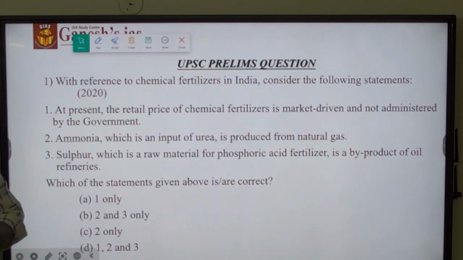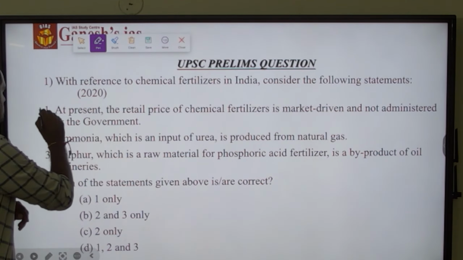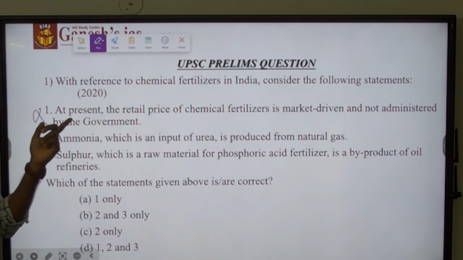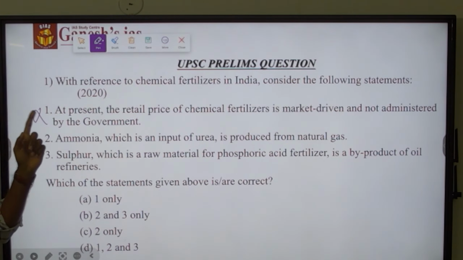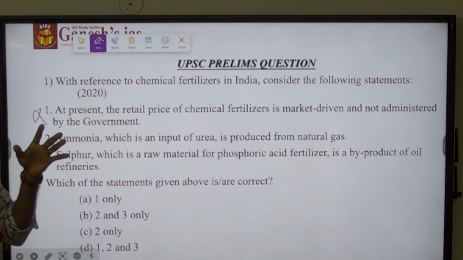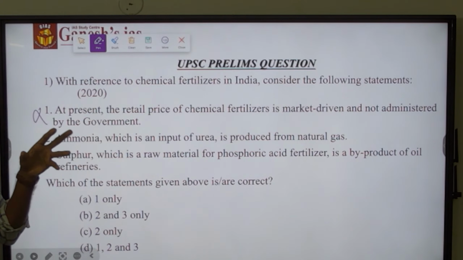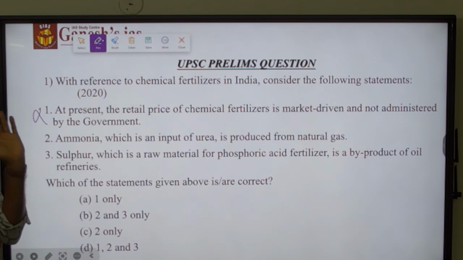With reference to chemical fertilizer in India, consider the following statements. At present, the retail price of chemical fertilizer is market driven and not administered by the government. No, it is wrong. Right now we have spoken about both: urea plus non-urea fertilizers are administered by the government only. In that, urea is heavily administered, but in the case of non-urea, it is administered based upon the nutrients present in the privately produced fertilizer.